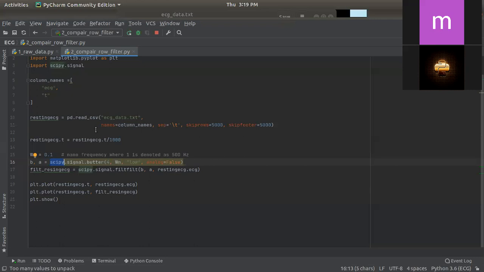So if one is about 500 hertz, and we are only taking 50 hertz, then we have to divide by 10, right? So it is 0.1. So 500 divided by 10, so 500 divided by 50. We are doing this because we need 50 hertz only. So by the result of this, we can get 0.1, right?